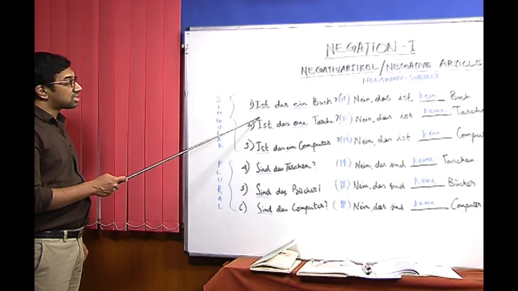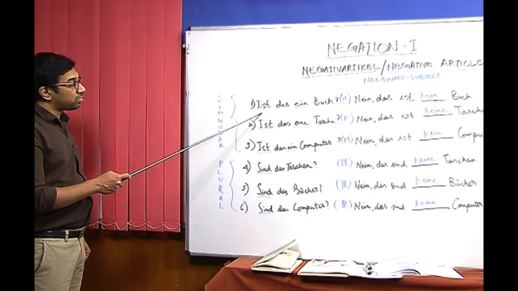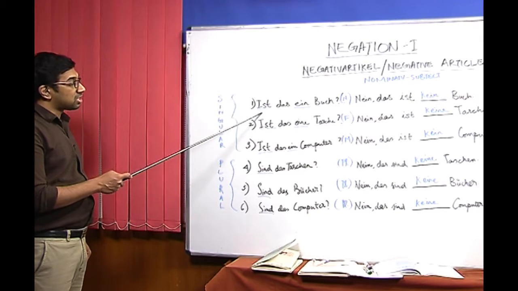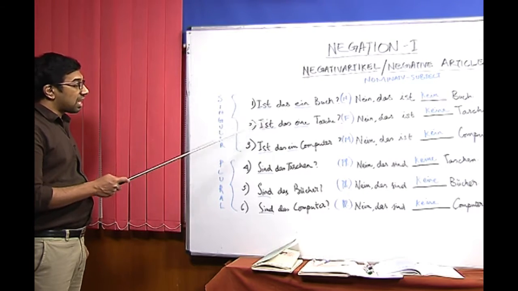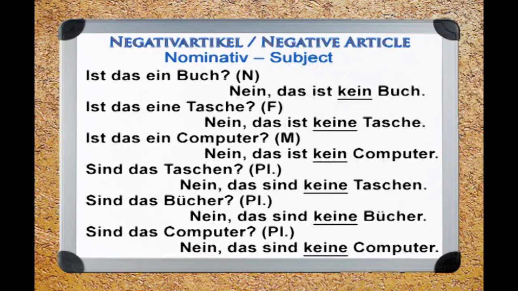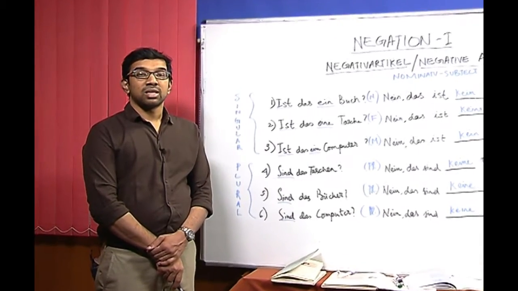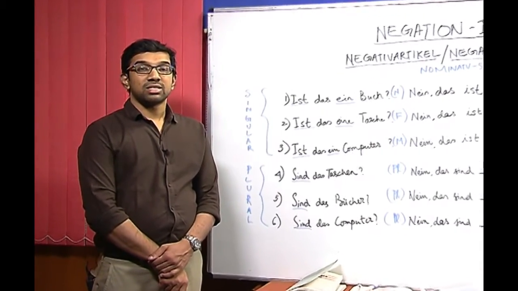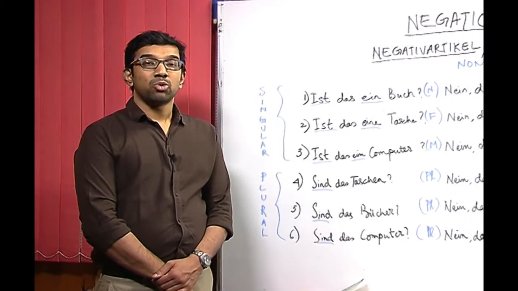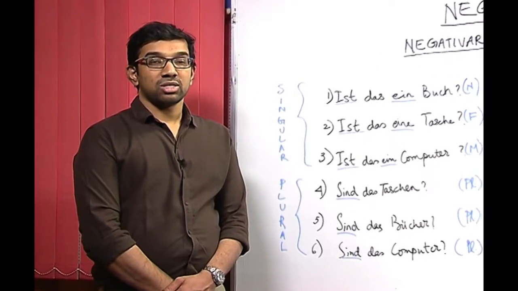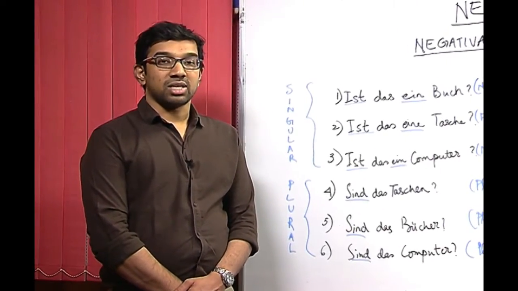If the verb is in singular, then there would be sein in its conjugated form, that is ist, and if it is in plural it will have the form sind, which is the conjugated form of the verb sein. Now, we will do some exercises in the other segment and see if we can learn more about the negation in the nominative case.